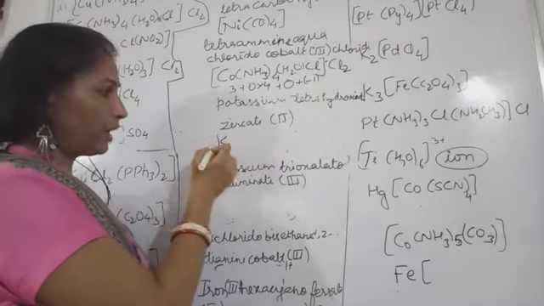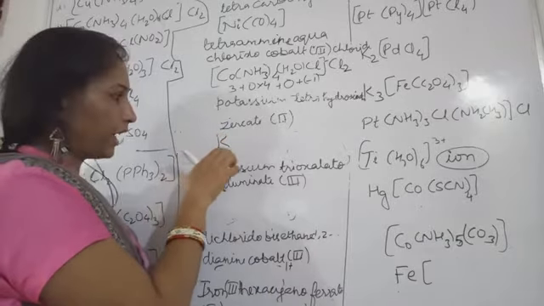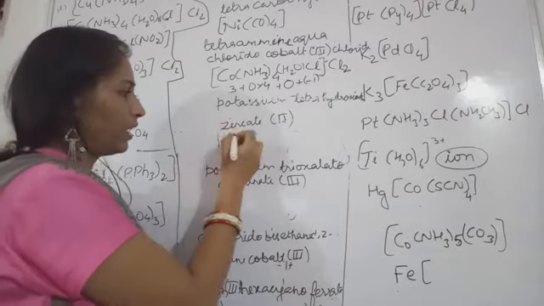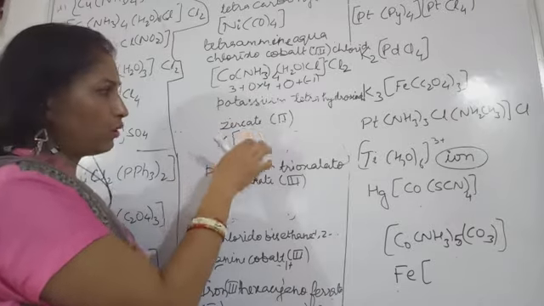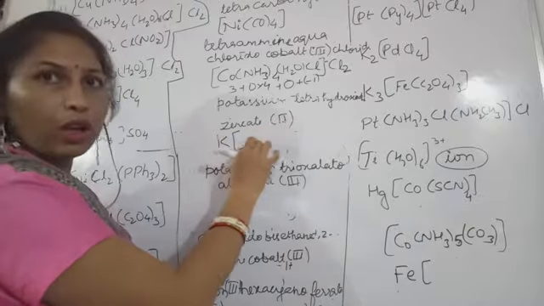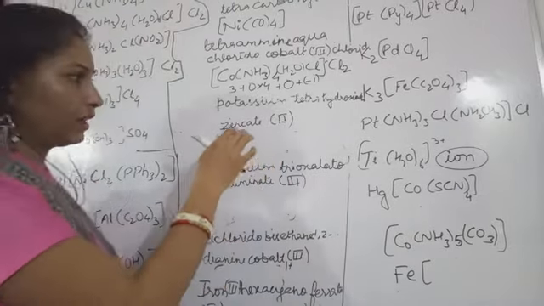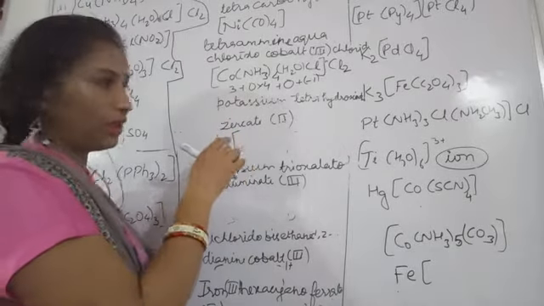The cationic part is this potassium, so we will start with the cationic part. So this is K. How many K's are there, that we will find out afterwards. First let's write all the ligands and the metal atom. After that we will calculate the number of counter ions.